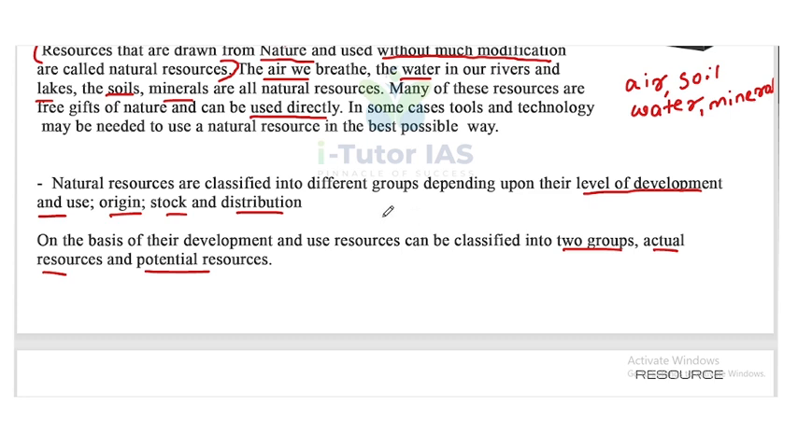Here the natural resources are classified into different groups depending upon level of development and use, origin, stock and distribution. Now on the basis of their development and use, resources are classified again into two groups, that is actual resources and potential resources.